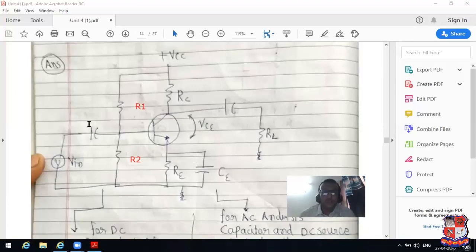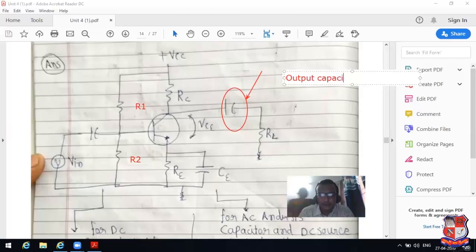What is the difference between the coupling capacitor, input capacitor, bypass capacitor, and output capacitor? See this, I have mentioned these here with different names. It is known as the output capacitor. I have mentioned the text here also.